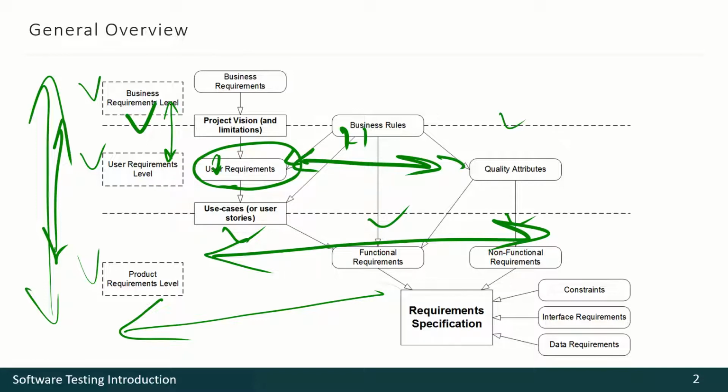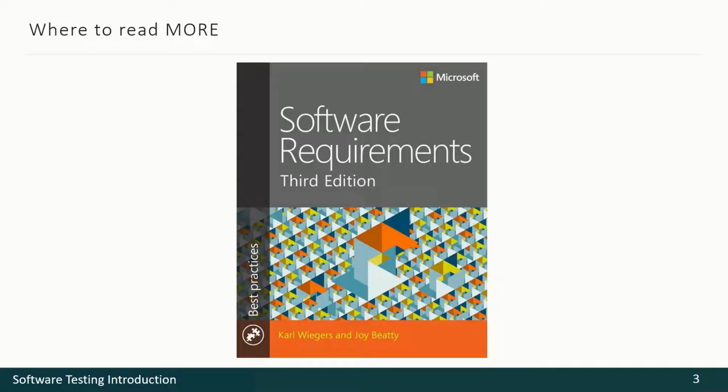If you want to go deeper into all those ideas like vertical or horizontal traceability, cross-influence between requirements, and much more specific details about requirements, their levels and types, ways of requirements gathering, and how to deal with requirements in general, I strongly recommend this book by Karl Wiegers and Joy Beatty.